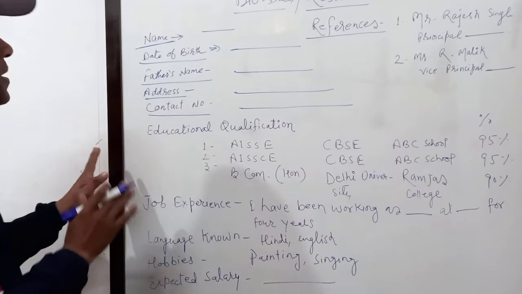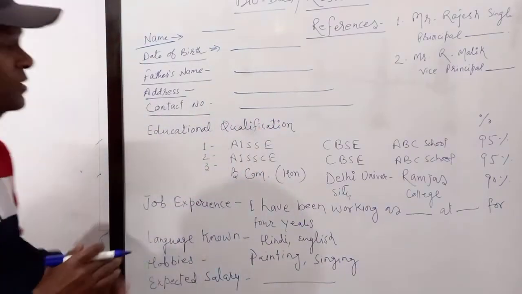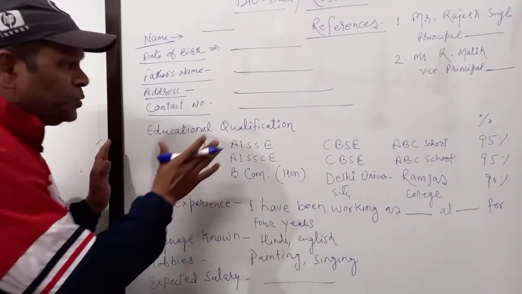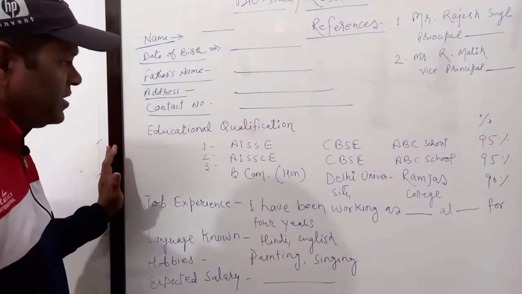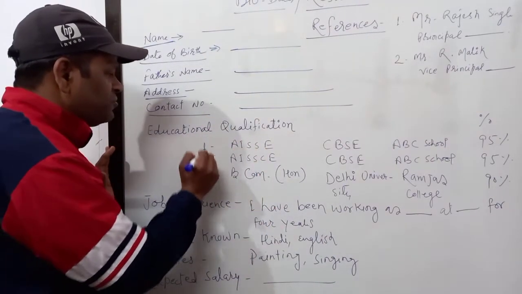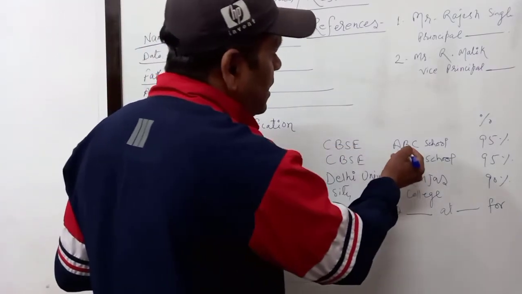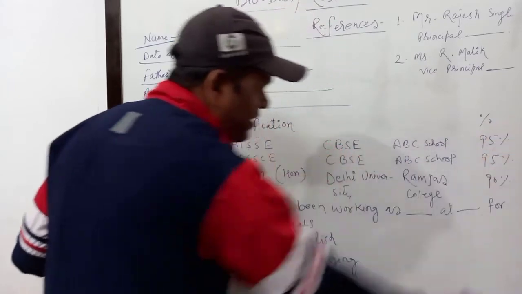Okay, now comes the next point, that is educational qualification. So while we write the educational qualification, you can just write 3 or 4 educational qualifications there. Like I have given here 3. First, AISSE, that is from CBSE board, and the school name is ABC school, and the percentage mentioned is 95%.